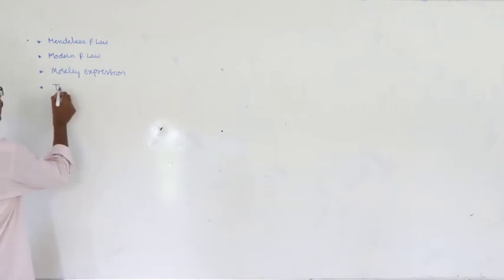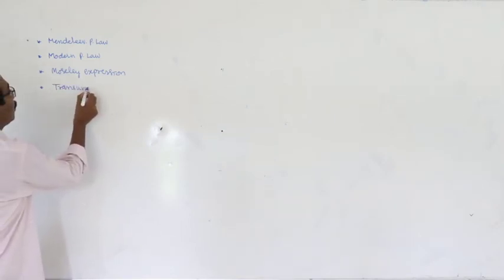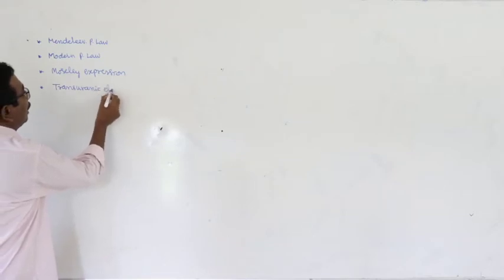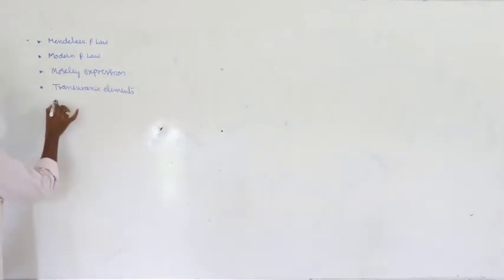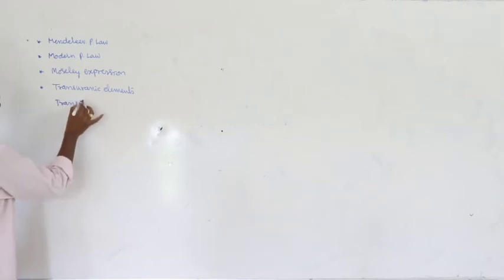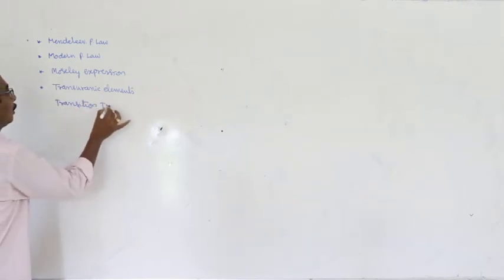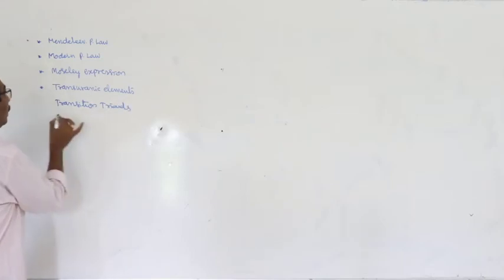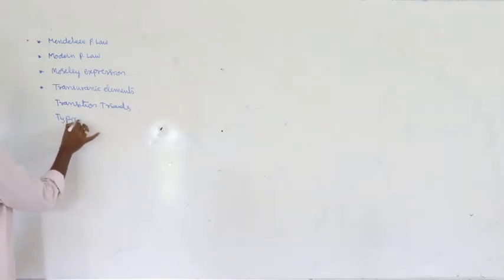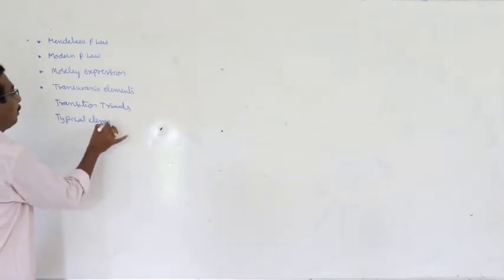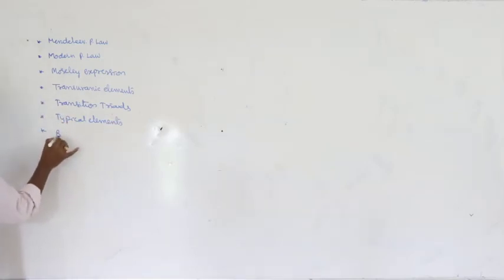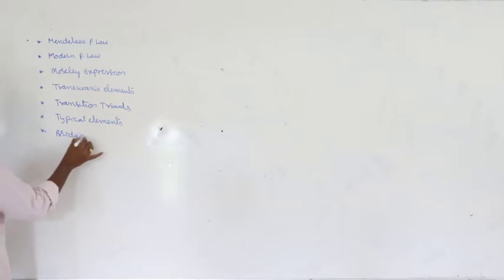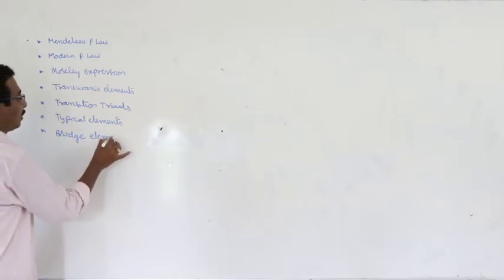And here we have transuranic elements, transition triads, typical elements. What are typical elements? Third period elements are known as typical elements. What are the bridge elements? Second period elements are known as bridge elements.